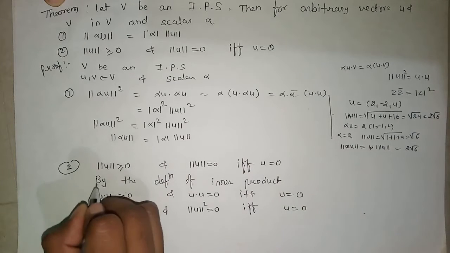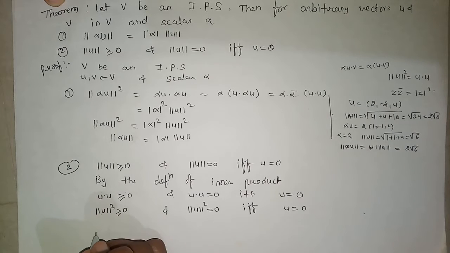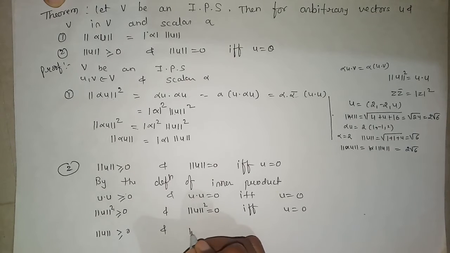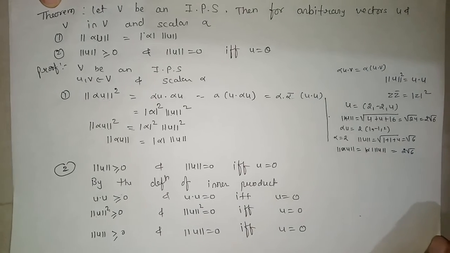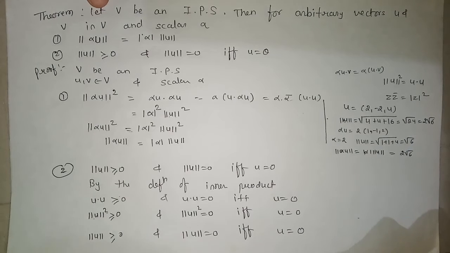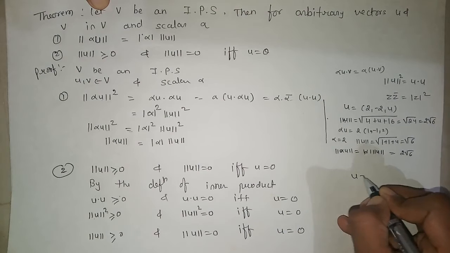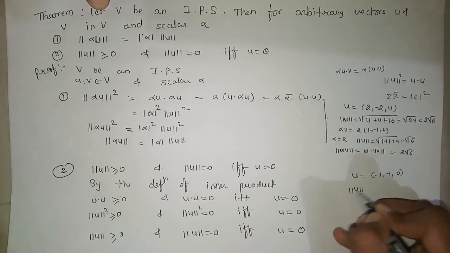But here I have to prove it for norm of u, not square. So if norm square is greater than or equal to 0, then we can say that norm of u is also greater than or equal to 0. And if norm of u square is equal to 0, then we can say that norm of u is also equal to 0 if and only if u is equal to 0. So we have proved this theorem, and I have shown already that a number may be negative or positive, that means u may be -1 or 0, but norm of u is never negative.